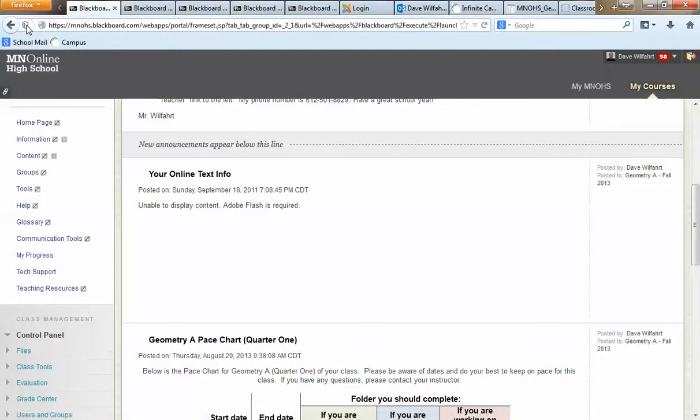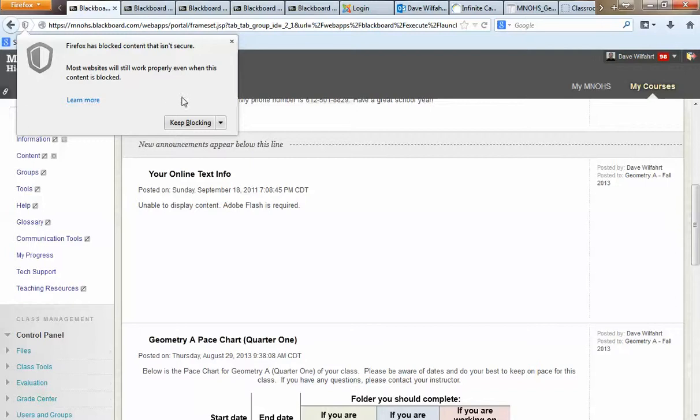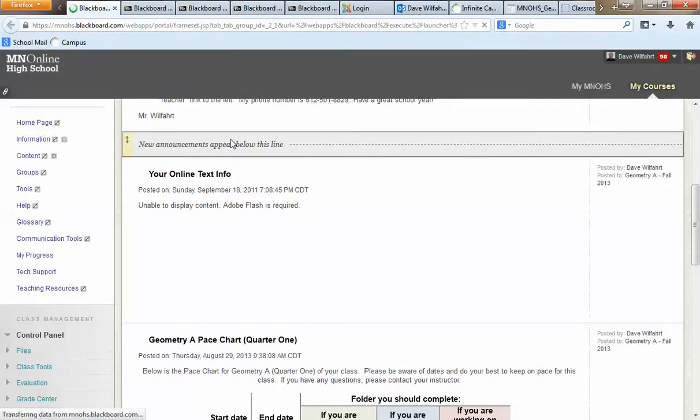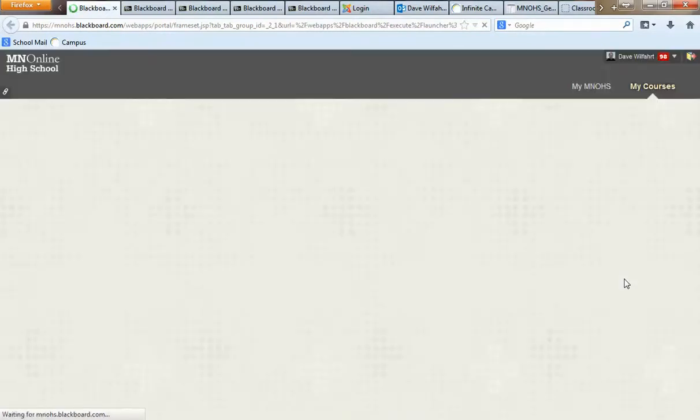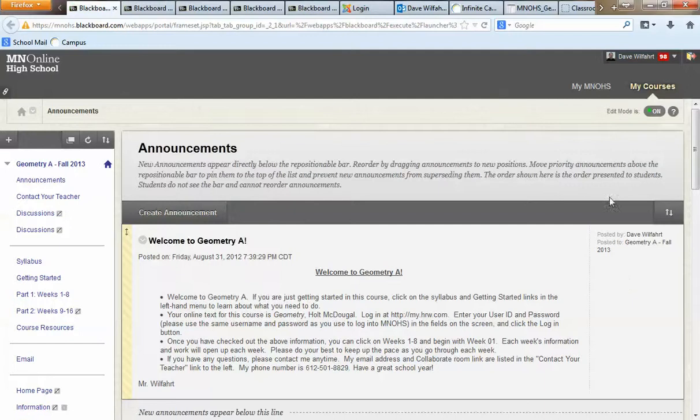If you click on that little shield, you don't want to keep blocking, so you click on this pull down menu here, and you want to disable protection on this page. You might have to do that for each of the tabs that you have open in your courses. What that's going to do for us, if you hang on here a second, is reload the page. But you'll notice that the videos that I have embedded will come up.